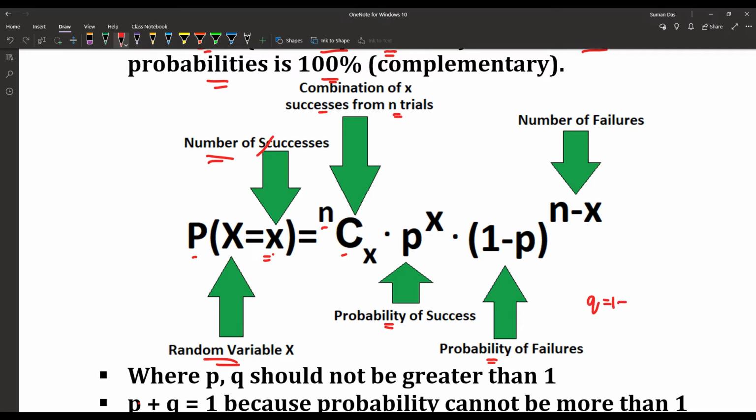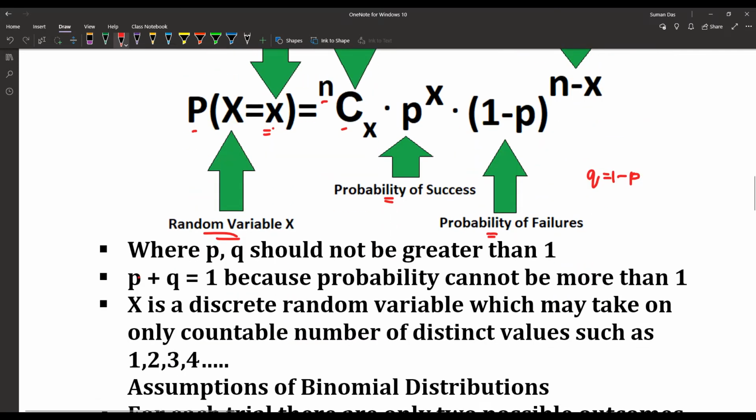In (1 - p) to the power n - x, n - x is the number of failures. P and q should not be greater than 1. p + q = 1 because probability cannot be more than 1.